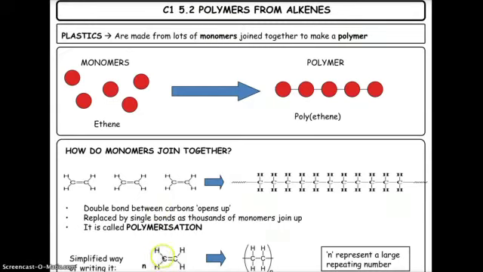You have to know how to do this equation down here. You have to know that you start off with n number of monomers, and then you're joining them together to make this chain of polymers here. You can't see it here, it's actually cut off, I'm sorry about that, but you've got to learn this polymerization equation. You've got to know how you represent this kind of thing, and also you've got to know the naming. So ethene joins together to make polyethene. We've got double bonds here, remember monomers have to have double bonds so that they can join with other molecules.